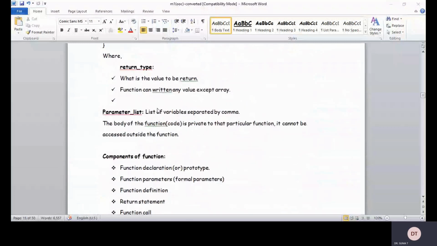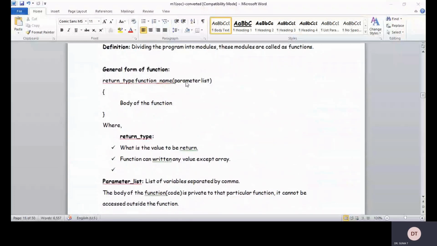So the parameter list is variables separated by commas. If you have more than one parameter in the list, they are separated by a comma. And what will be the return value? The return type of the function is the data type of the value you are returning: integer, float, character, or double. A function can return any value except an array, because a function can return only one value at a time. An array is a group of variables, so it cannot be returned. You can return only one variable.